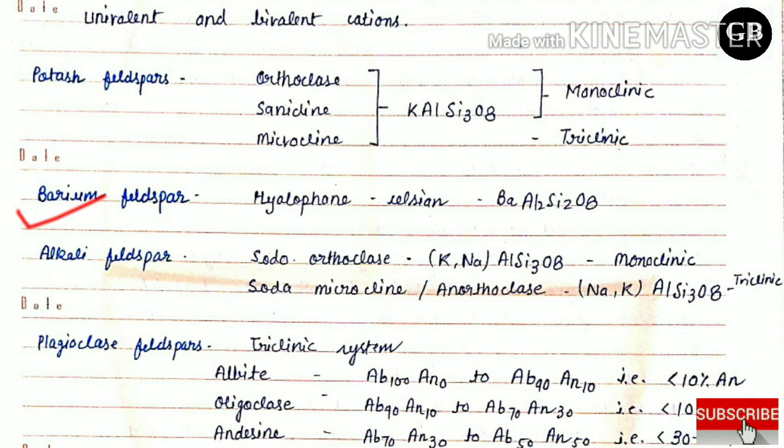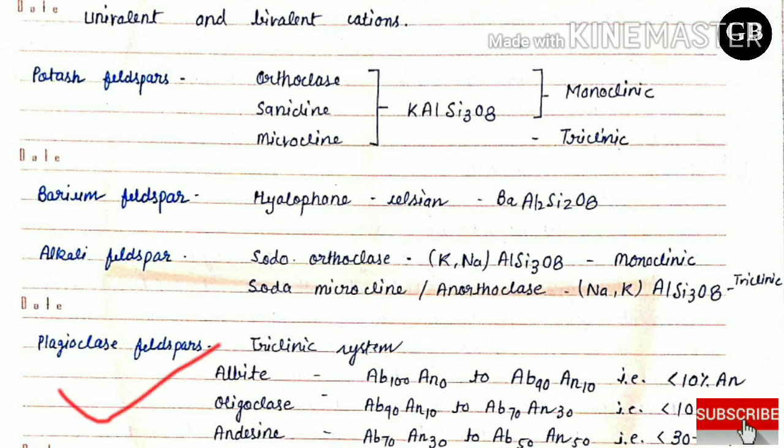Barium feldspar, hyalophane, celsian, formula is BaAl2Si2O8. Now come to the alkali feldspar. In the case of orthoclase, formula is KNaAlSi3O8, which belongs to monoclinic system, and soda microcline and orthoclase, where formula is sodium potassium AlSi3O8, belongs to triclinic system.